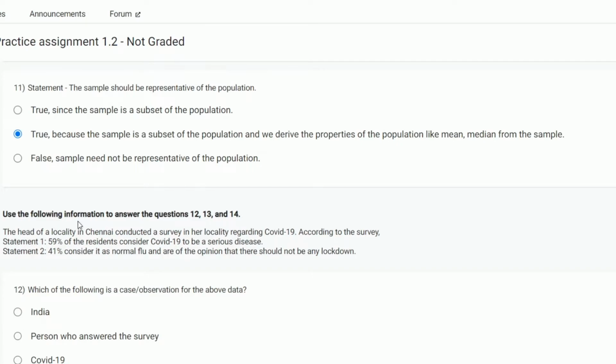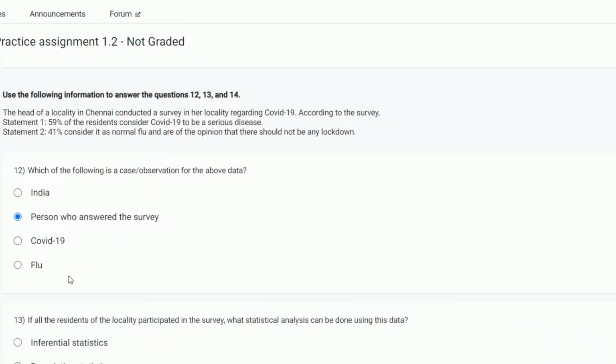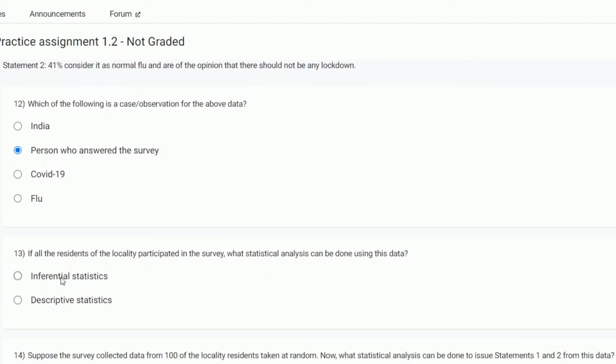The head of the locality in Chennai conducted a survey in her locality. Which of the following is a case or observation for the above data? India is not a case. The person who answered the survey is the case. These are the cases of observation. Not COVID-19, not flu.